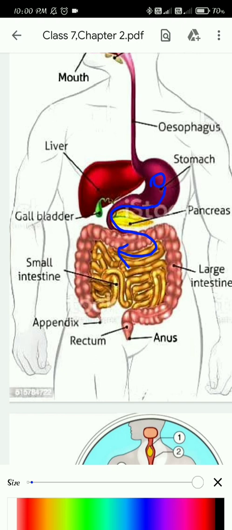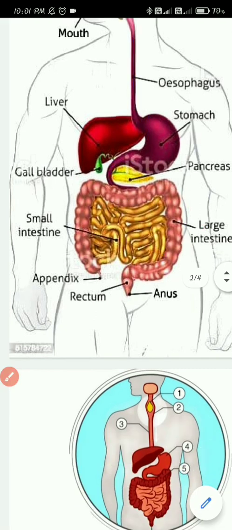Yeah, it will make its way to our next organ, and that's the small intestine. So it traveled all the way from the stomach, and from the stomach now it will go to the small intestine to get fully digested. Yeah, so let's see.